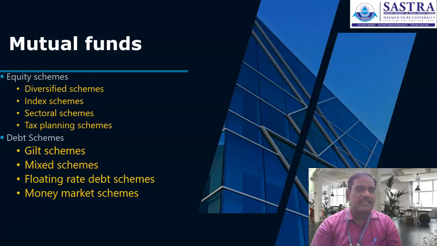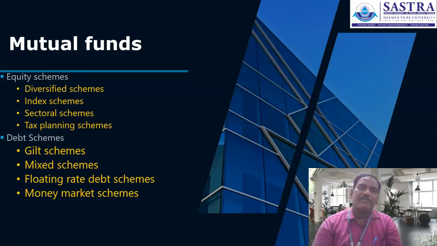Irrespective of sector or company, it invests across different companies representing different sectors of the economy: the agricultural sector, the industrial sector, the services sector. Almost all the sectors in which investment is proposed by the asset management company, the scheme we call diversified equity scheme.